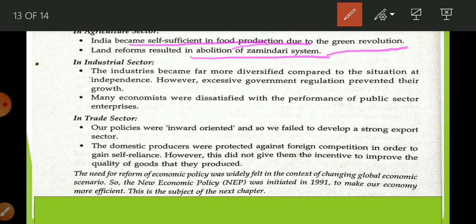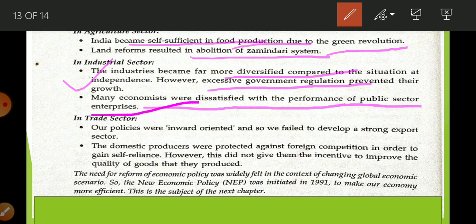In the industrial sector, there are more types of industries, so there is diversification of industries. But there are excessive government regulations, so there is less development of the private sector. Many economists were dissatisfied with the performance of the public sector because they are doing minor to major work, and obviously their efficiency decreases.